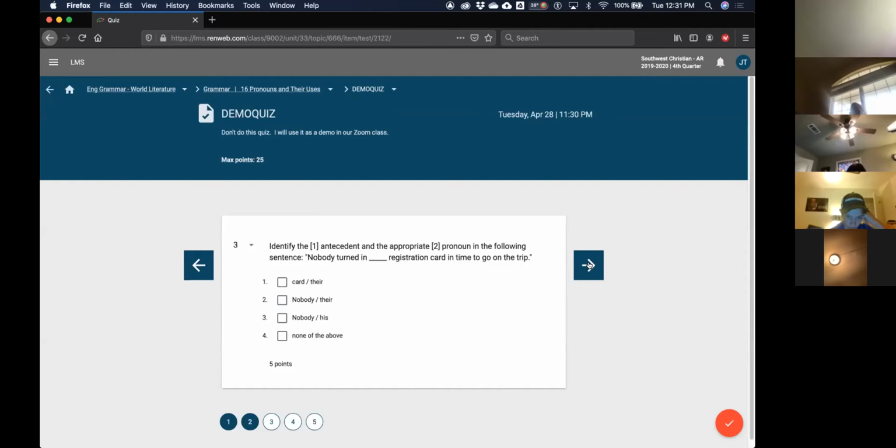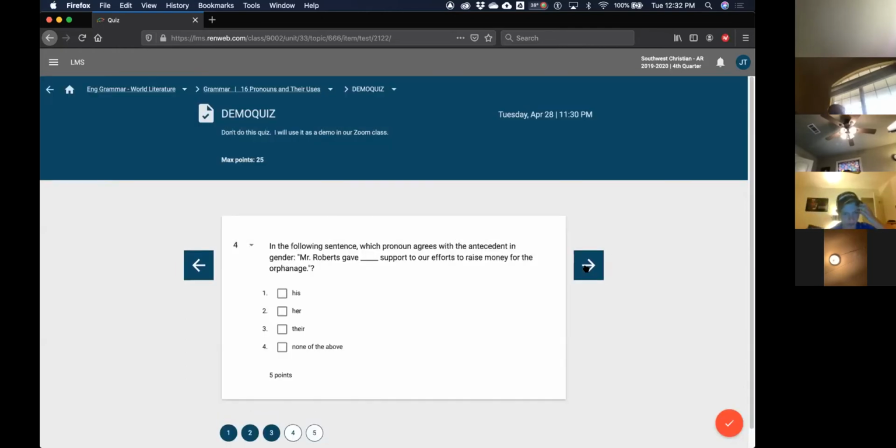Page 209, exercise A. It says, identify the antecedent and the appropriate pronoun in the following sentence. Nobody turned in blank registration card in time to go on the trip. Well, the antecedent, according to our homework, was nobody, and we put his in the blank. And so that's the answer. We move on to the next one. Exercise B. In the following sentence, which pronoun agrees with this antecedent in gender? Mr. Roberts gave, in our homework, we said his. So I'm going to mark his and go to the next one.